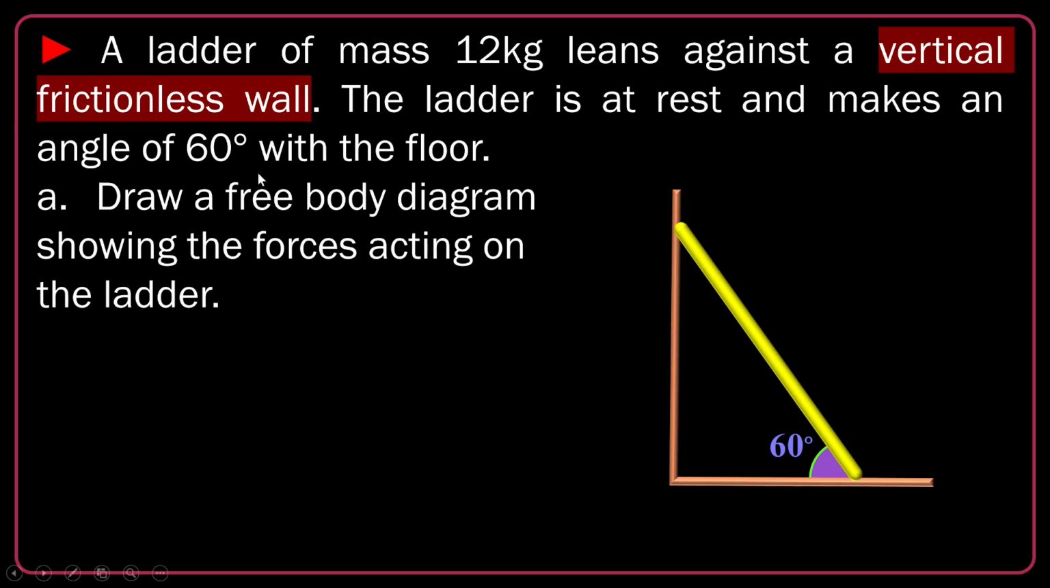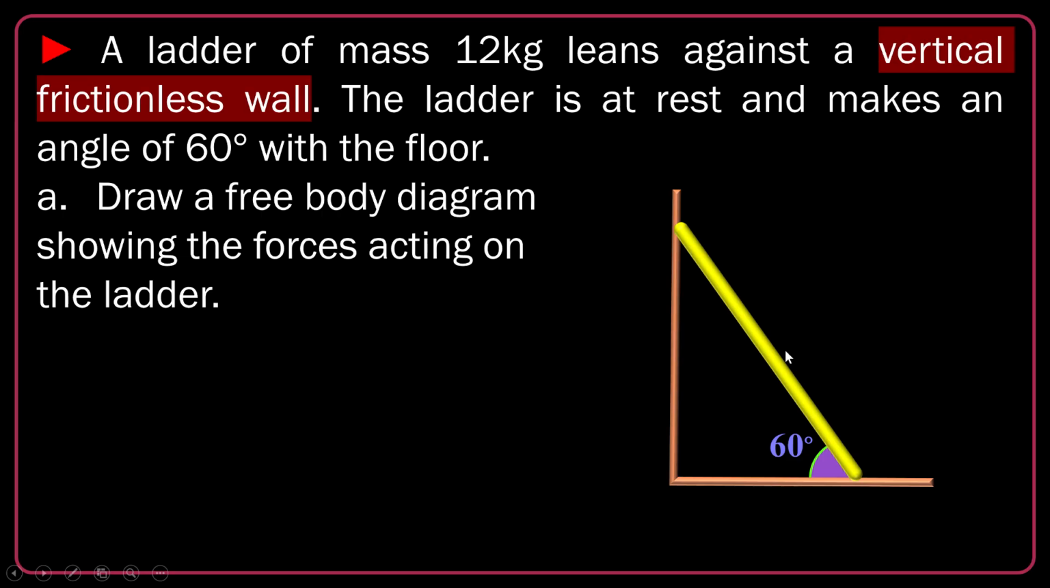Another question. A ladder of mass 12 kilogram leans against a vertical frictionless wall. So the wall doesn't have any friction, but the horizontal floor must have, of course. The ladder is at rest and makes an angle of 60 degrees with the floor. You see that. Draw the free body diagram showing the forces acting on the ladder.